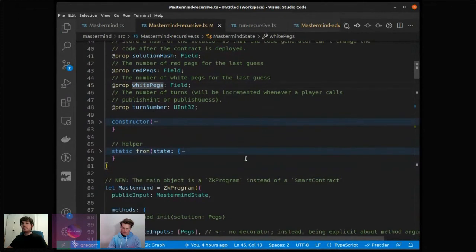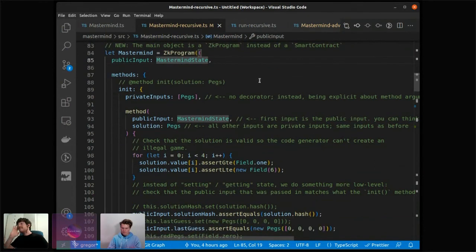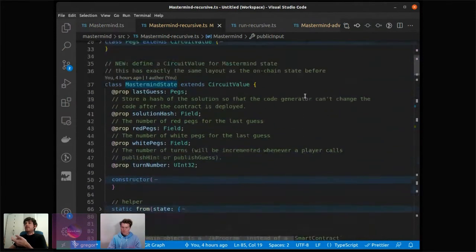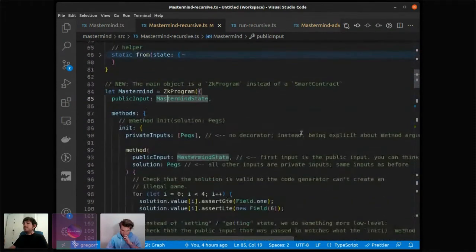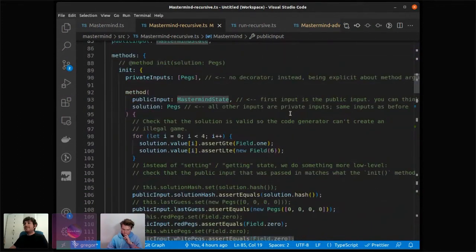Yeah, so this is it. And this state becomes a public input. So that means if you get this proof, you can inspect what the state is. You can look at it and say, oh, this proof has the last guess such and such, and the red pegs are such and such. So the proof can basically make a statement about what the execution.